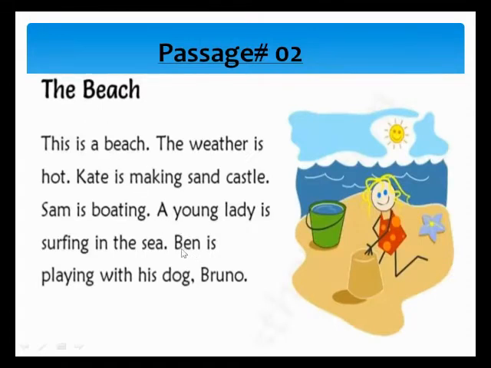Ben is playing with his dog. The dog name is Bruno.